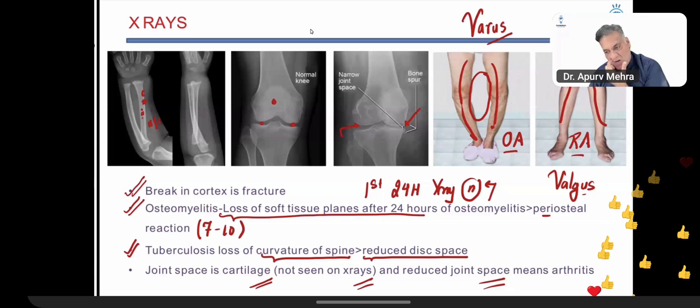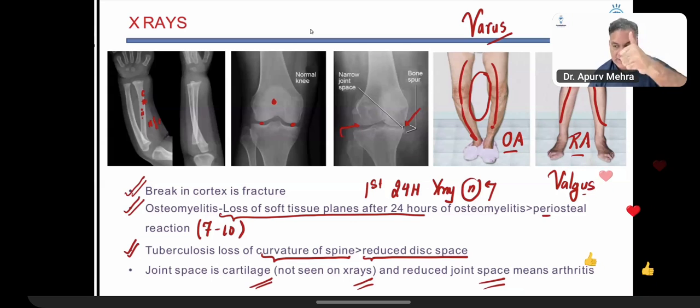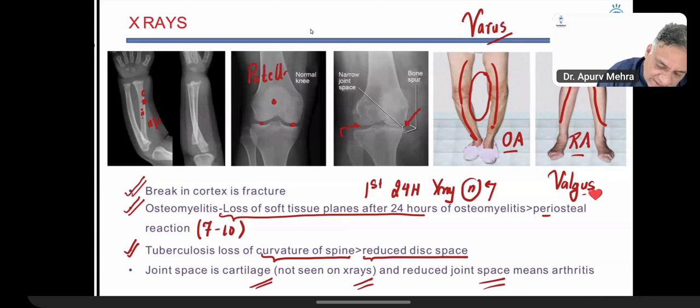What's this? The dot. Patella. Remember, it's patella. In fact, a fracture of the patella was shown in the AP view. There was a fracture shown in the AP view. You had to pick it up. We will see this question over the next 2 days.